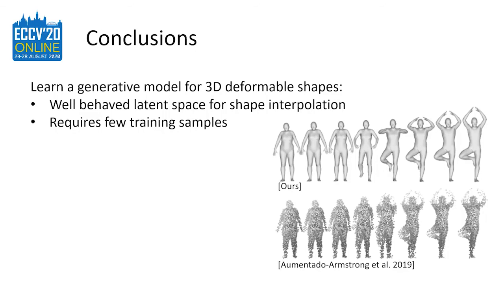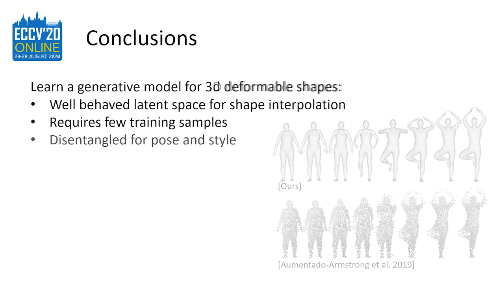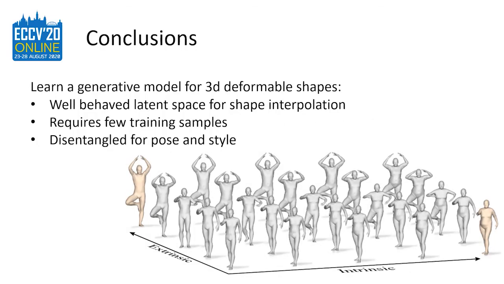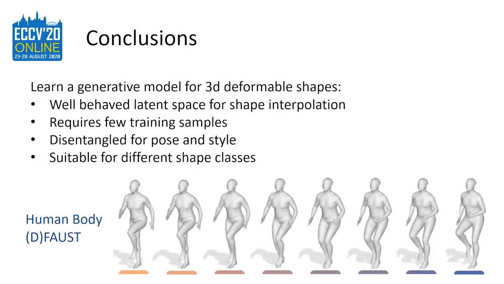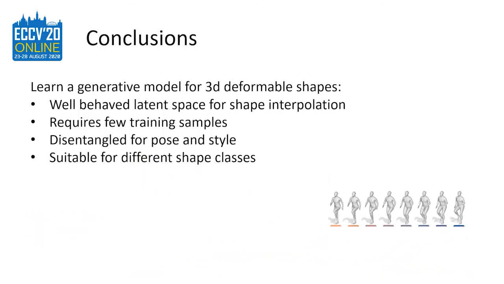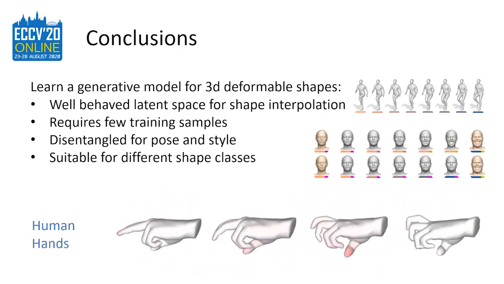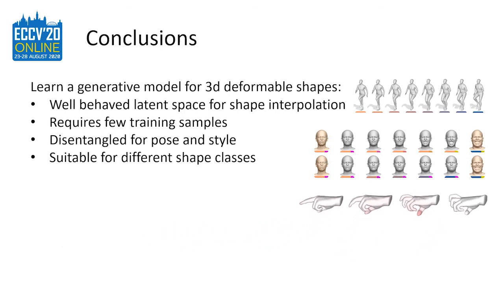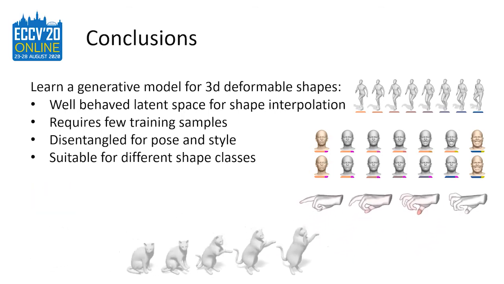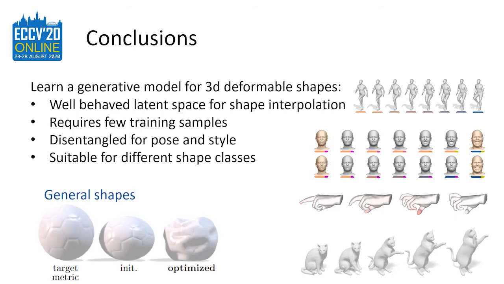We also demonstrate how the latent space can be structured to obtain disentanglement between pose and style, without requiring any labeling of the poses of the input shapes. Our method is not only suitable for human bodies, but we successfully used it for various shape classes, like human faces and hands, animals, and in general, it can be applied to any deformable shape whose interpolation behavior exhibits bounded distortion, as for instance, in tissues and clothes deformations.